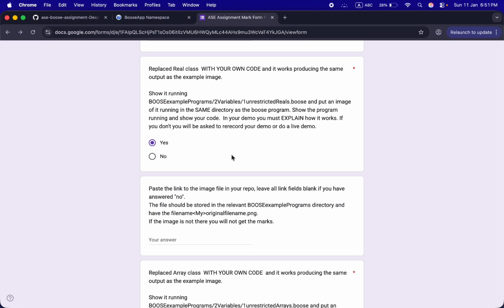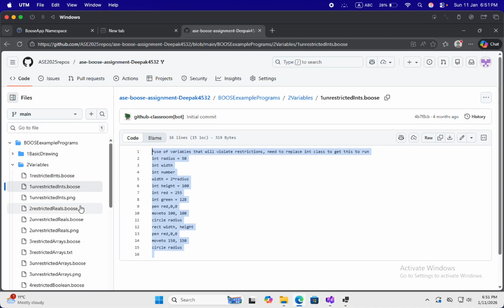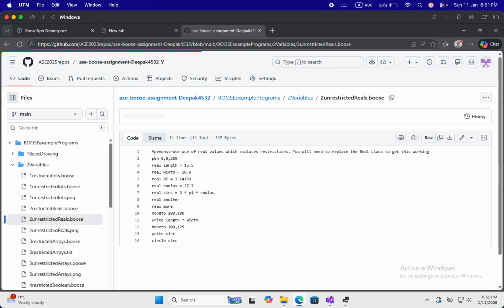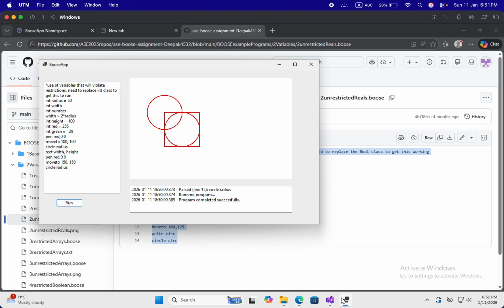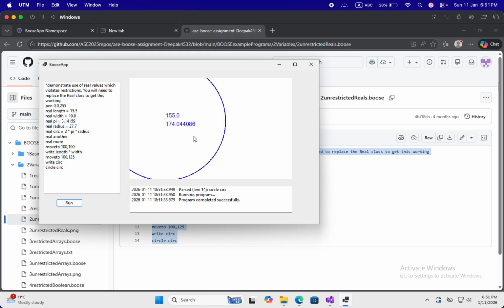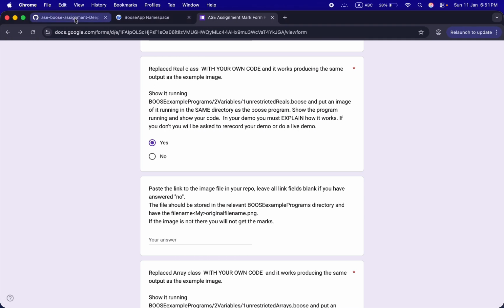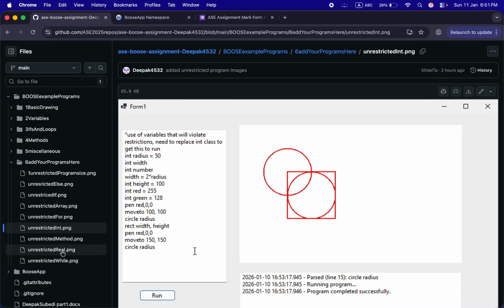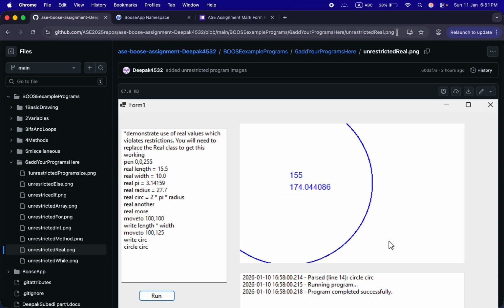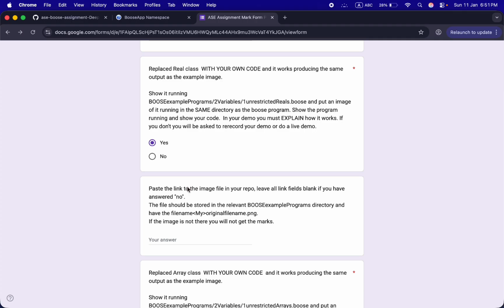Now let's run the real class program, unrestricted real program. It has also run successfully, as you can see over here. And in my Booz assignment, you can see the unrestricted real.png over here. I'll copy this link and I will paste it in my form as you asked.